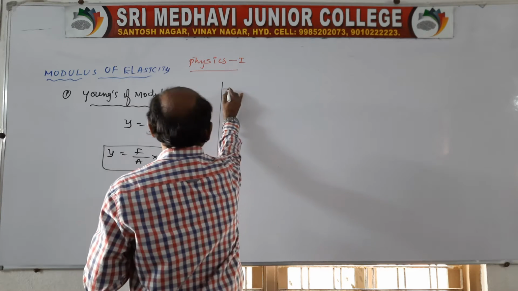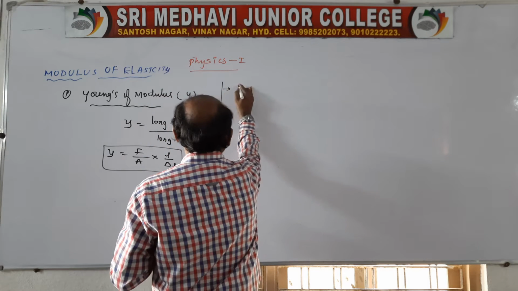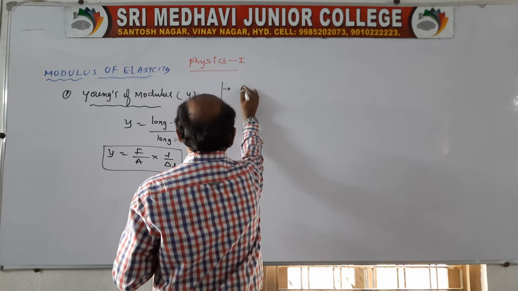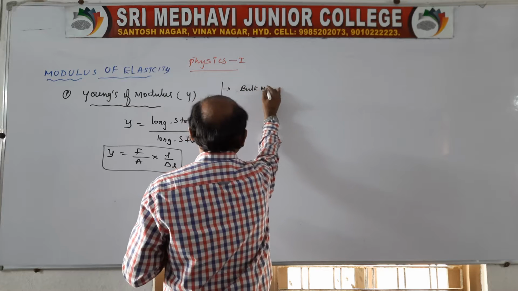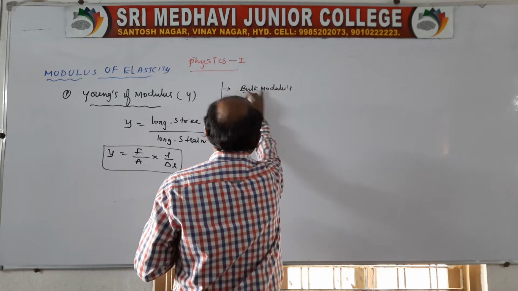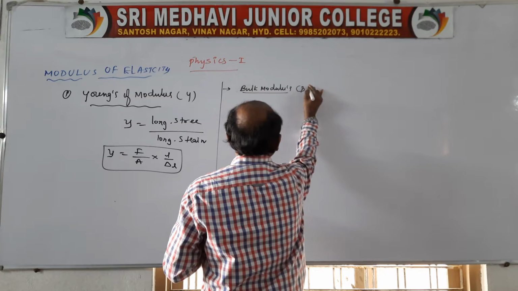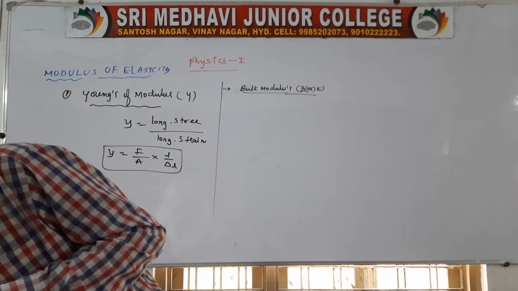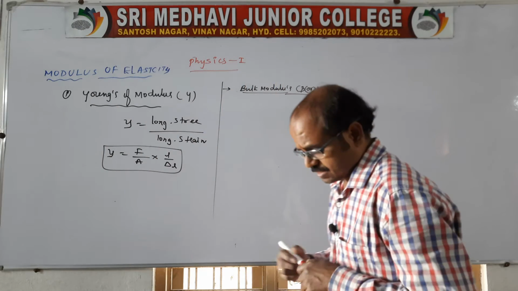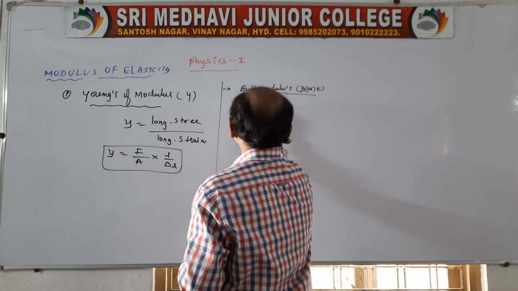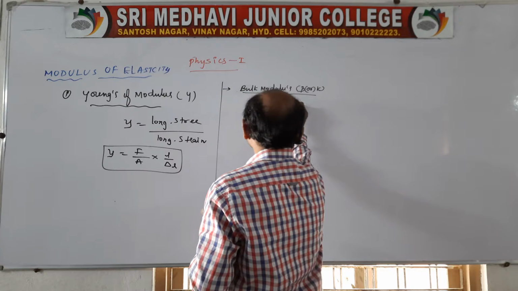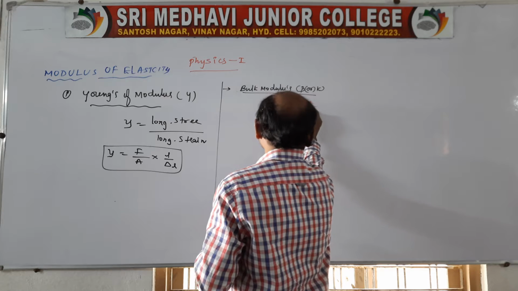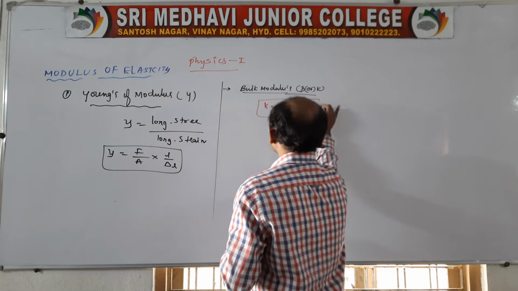The next one I want to talk about is the bulk modulus, which we write as B or K. Sir, what is the bulk modulus? The bulk modulus, again within the elastic limit, is the ratio of volume stress to volume strain. So here it is K.